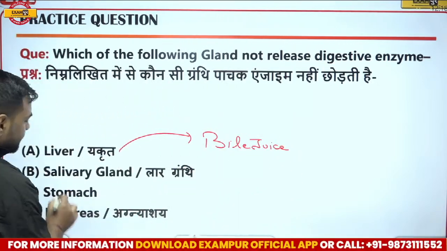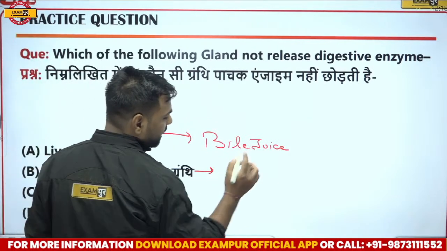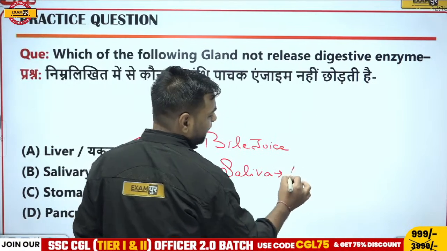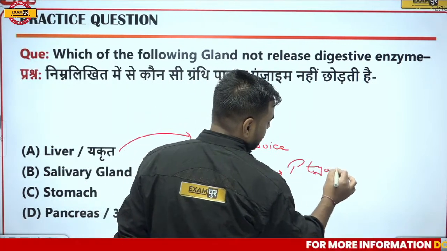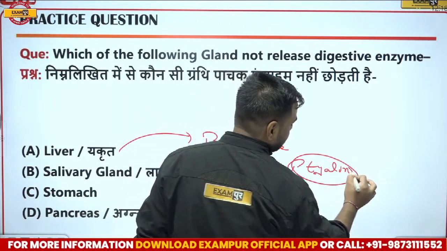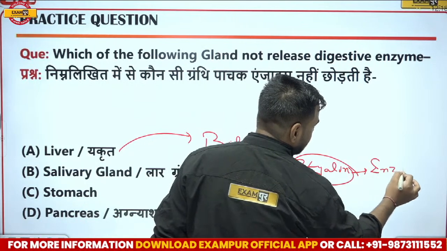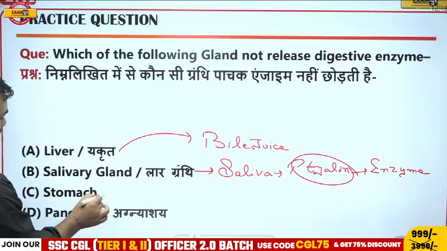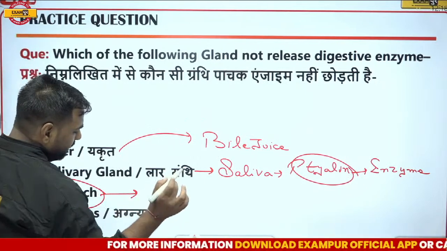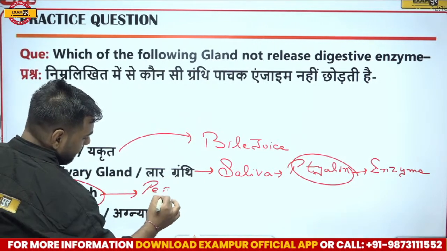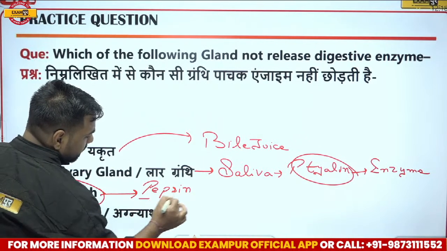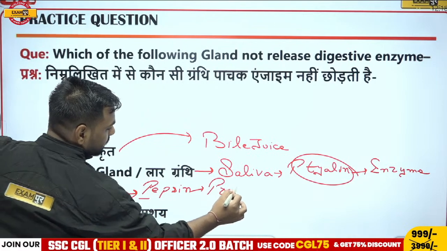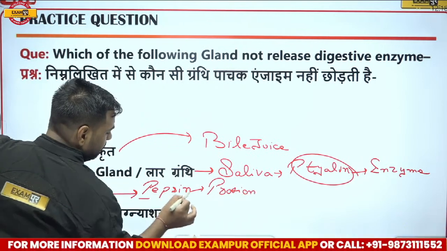If I talk about the salivary gland, we know that saliva is released. Apart from that, we have an enzyme that is ptyalin. So obviously, ptyalin is an enzyme. If I move forward to the stomach, we have pepsin. Pepsin is the enzyme which helps in digestion of the protein. Remember? So here again, pepsin is an enzyme.